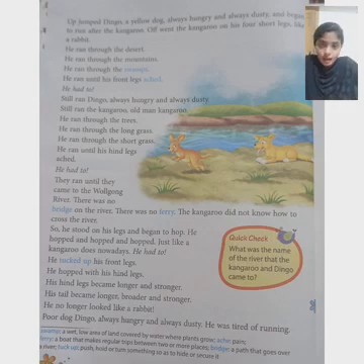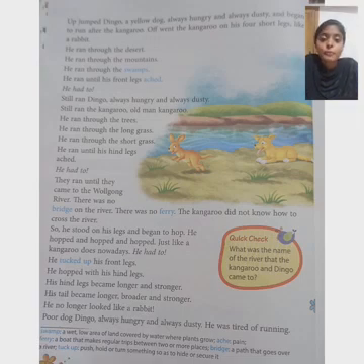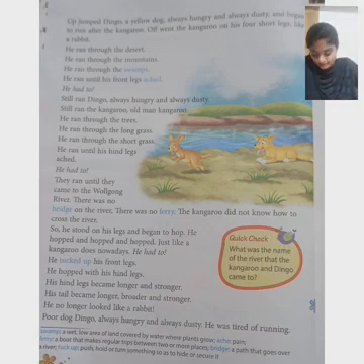So this is how they began to hop. Because our old man kangaroo wanted to cross the river, but there was no bridge and no ferry at all, and Dingo was following him, so he hopped on his hind legs. Okay, he tucked up his front legs. Tucked up means what?